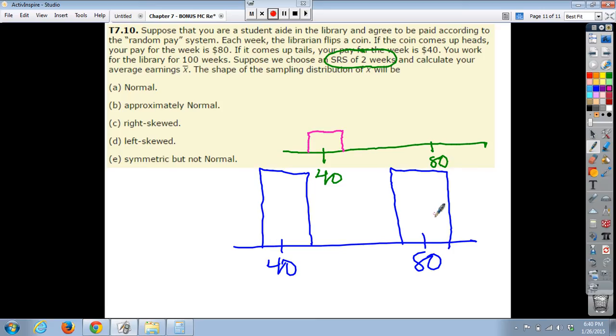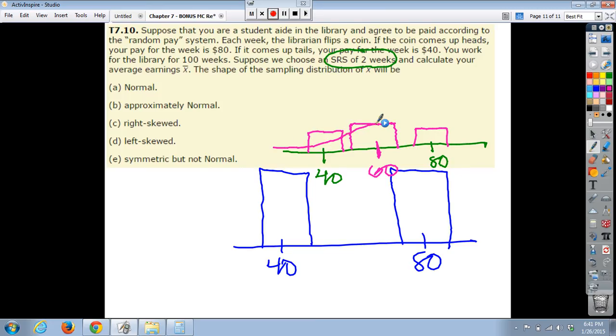Or we can go on the other end and say, well, what if the 2 weeks I picked were weeks of 80 and 80? Well, that would be true. But chances are I'm probably going to pick one of each of these, right? So what if one of my weeks was 40 and the other one was 80? Well, what's the mean of 40 and 80? Well, the mean would be 60. Now, think about this. How do we want to consider this now? If I picked one that was 40, then I have a little bit greater chance of picking an 80 because I've already picked a 40 and vice versa. So I would kind of think that 60 would be a little bit higher than a 40 and 80.